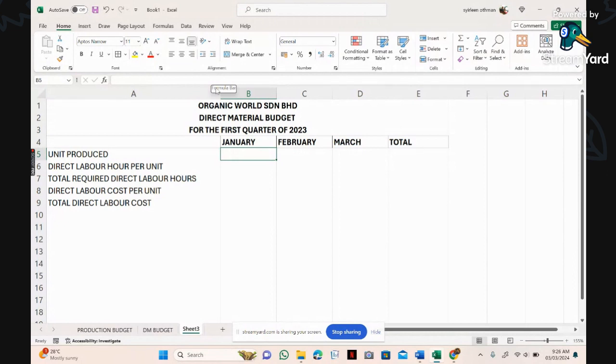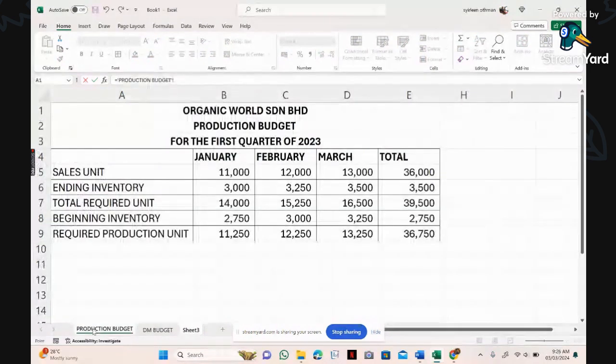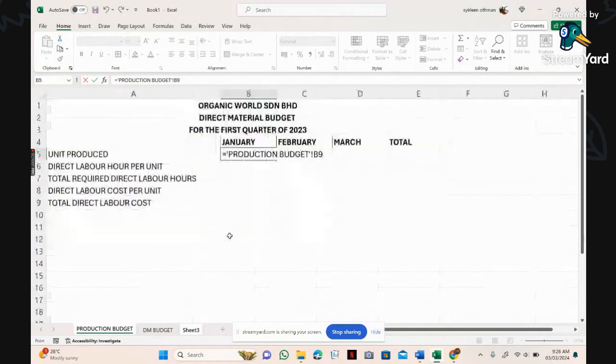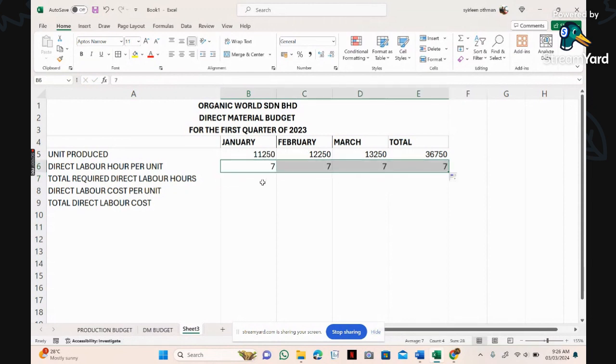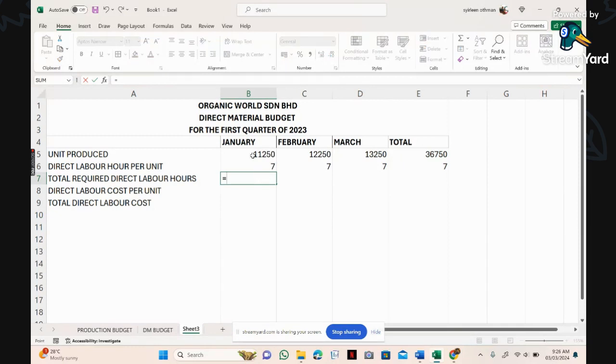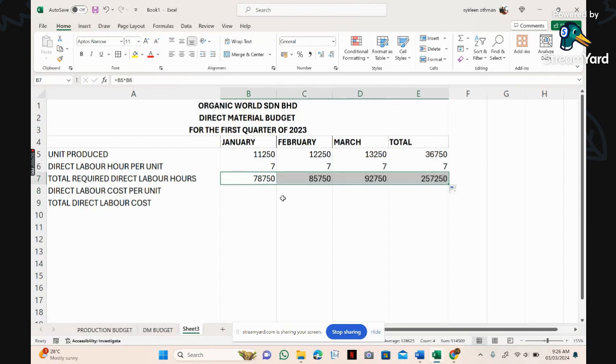Yeah, okay, so sekarang ni berapa unit saya nak keluarkan. Okay, berapa unit yang saya nak keluarkan sama dengan pergi dekat production budget, pergi dekat bawah ni. Okay, so I have it here, the unit produced. Ya, okay. Lepas tu, nak buat satu barang, berapa jam dia kerja? Dia kerja 7 jam. Okay, jadi, kalau nak siapkan satu barang 7 jam kerja, berapa jam jumlah kerja yang diperlukan? So, sama dengan unit barang darab jam kerja. So, kita dapatlah total direct labor hours, jumlah keseluruhan untuk production.